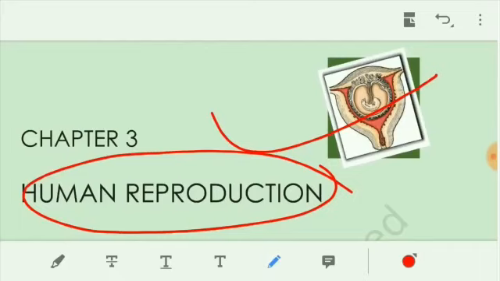Mammals are again categorized into non-primates and primates. Non-primates means cat, cow, tiger, and deer-like organisms. Primates means monkey, apes, and human are under the primates.